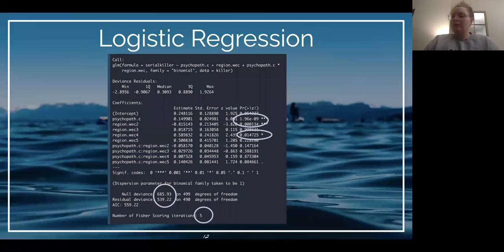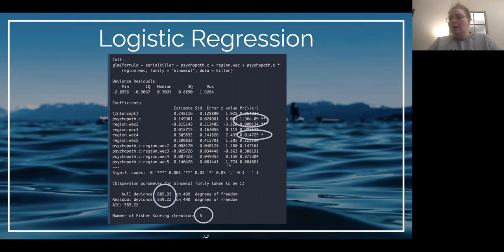So given that, we're given this logistic model output. It's important to note we are viewing our log odds here in our estimates, and we can see that we have significant main effects for psychopath and regions 2 and 4. It's important to note here for region, these are deviations from the grand mean, as we stated. So this is the unique variance accounted for by that specific region, excluding the other regions. So region 2, you see, has a negative relationship with the outcome, while region 4 has a positive relationship with the outcome, which will be important to note when we get to interpretability.